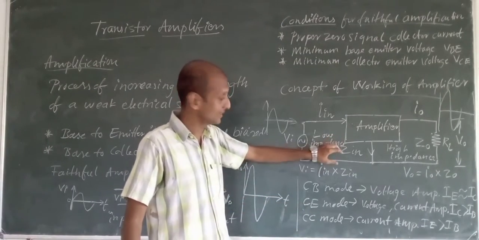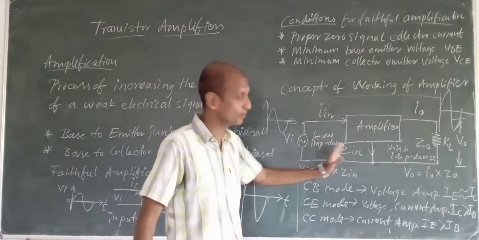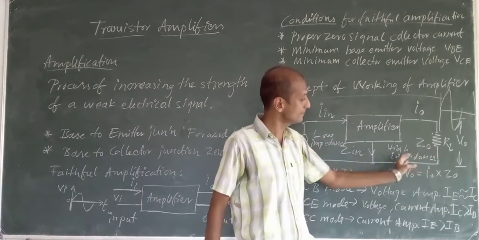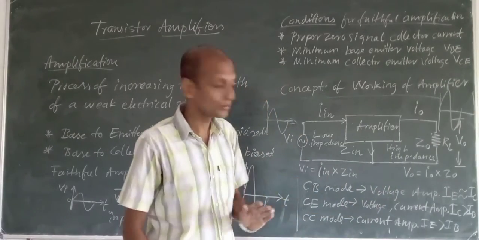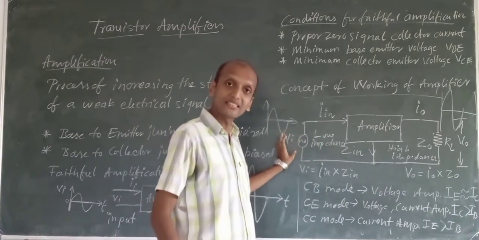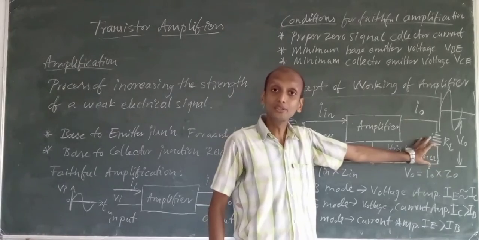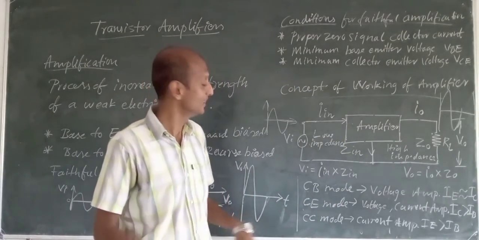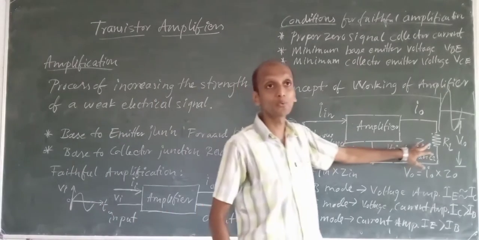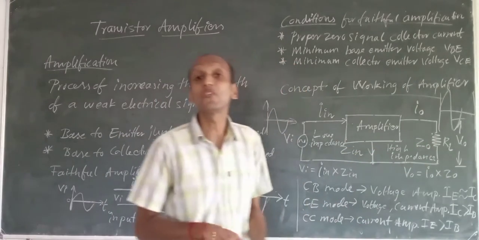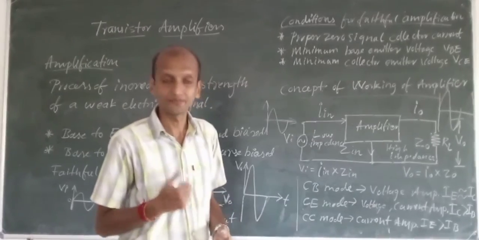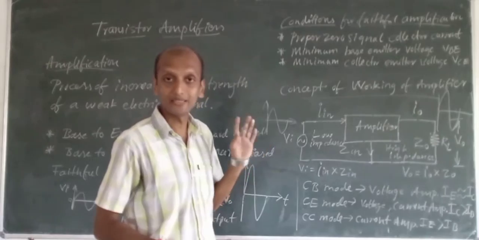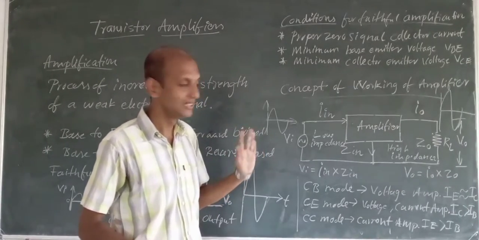Fine. Because we have taken a low input impedance circuit at the input and a high output impedance circuit at the output, this weak signal will be converted into what? A strong signal of higher amplitude, higher voltage. Okay. So a low voltage signal will be converted into what? A high voltage signal of high strength. This is how the amplifier concept works. Is that okay? Is that clear?